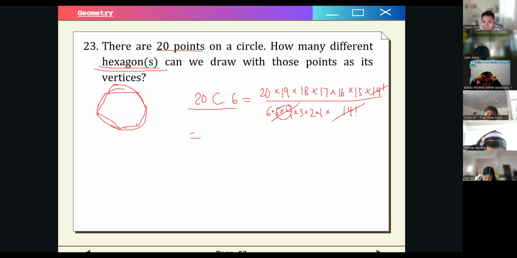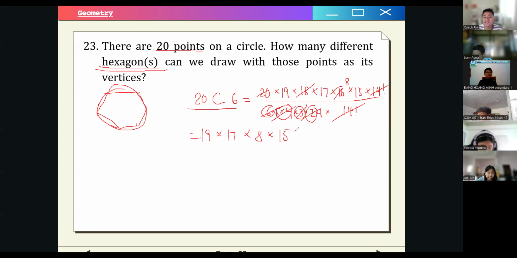This 5 times 4, we can cancel out the 20. And 6 times 3, we can cancel out the 18, right? And then we can cancel out 16 over 2, this one. This becomes 8. So we are left with 19 times 17 times 8 times 15. So can you guys calculate that one? I'm just going to write now. 38760. Yes.